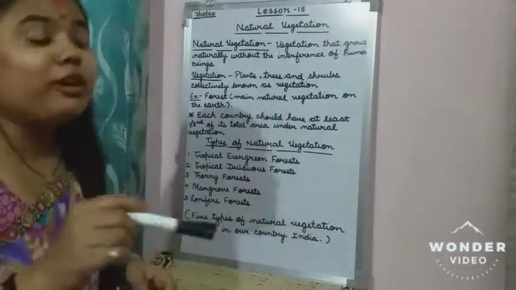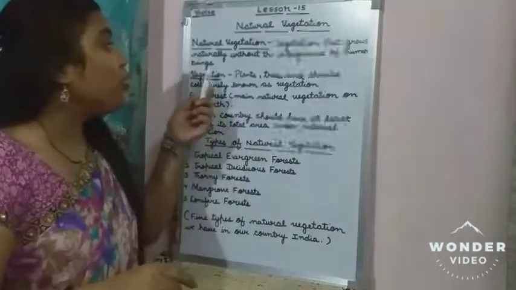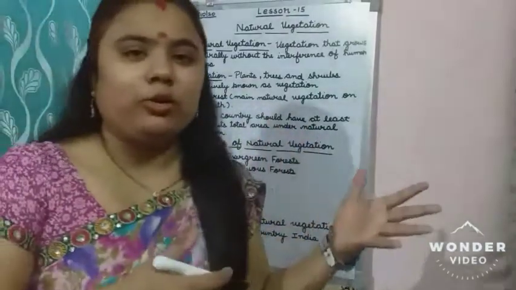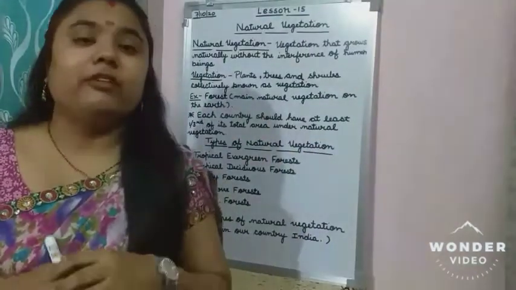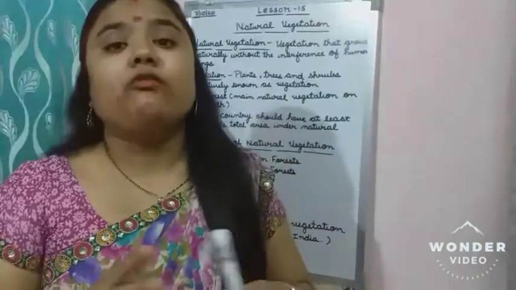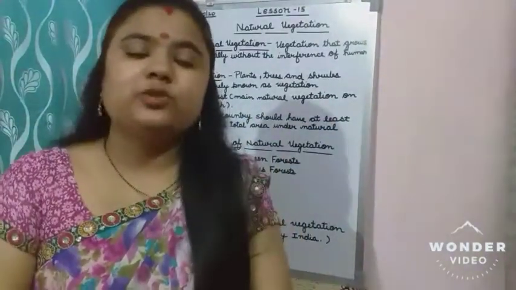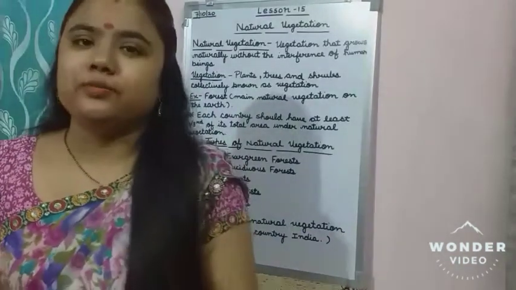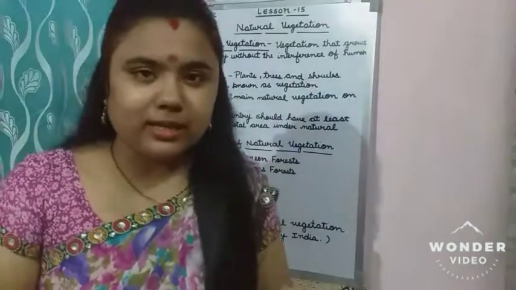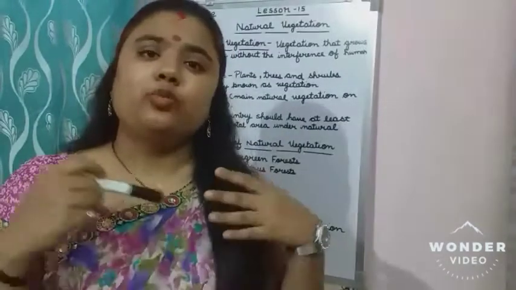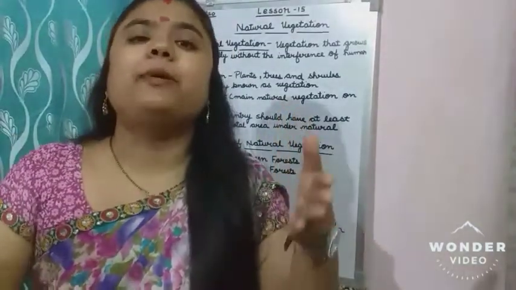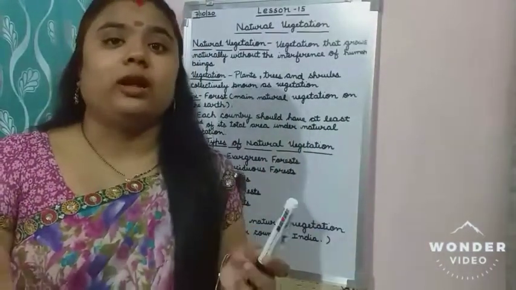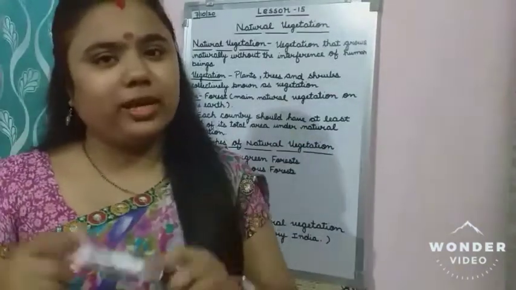But before natural vegetation, let's see what is the meaning of vegetation. Children, when we are going out, we are observing everything. If you observe carefully, especially in nature, trees are there, plants are there, shrubs are there, herbs are there. So many types of plants are there. This is the main part of our nature. When we go out, first of all we see the trees and plants in nature.